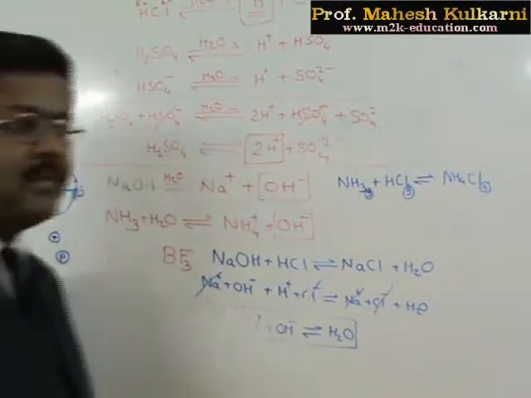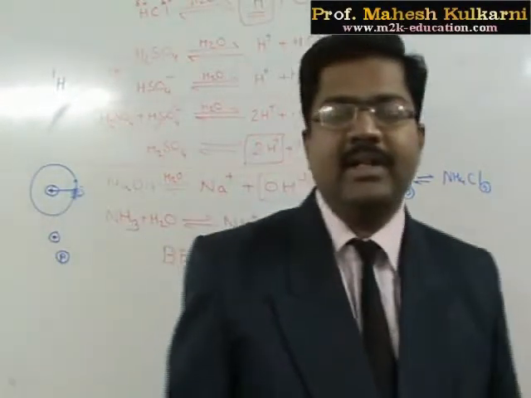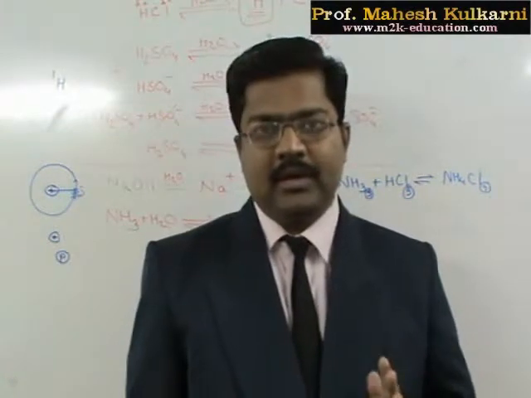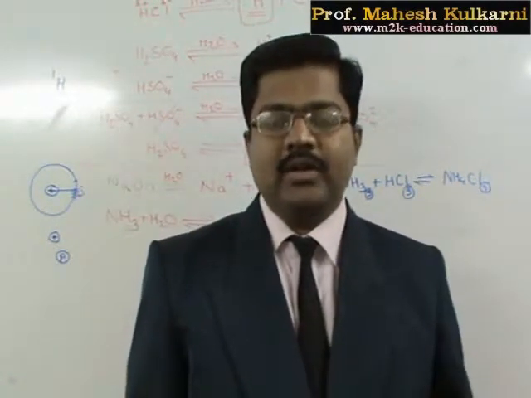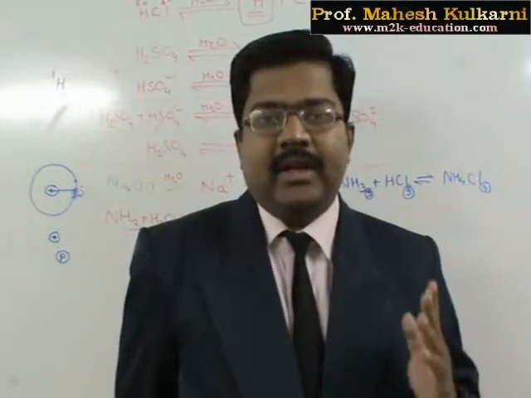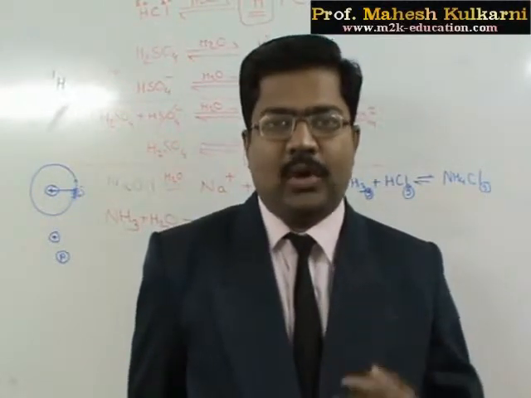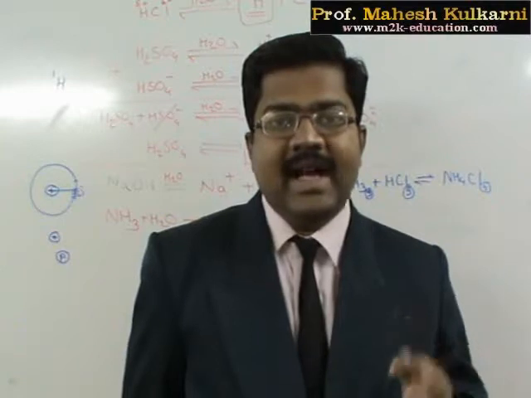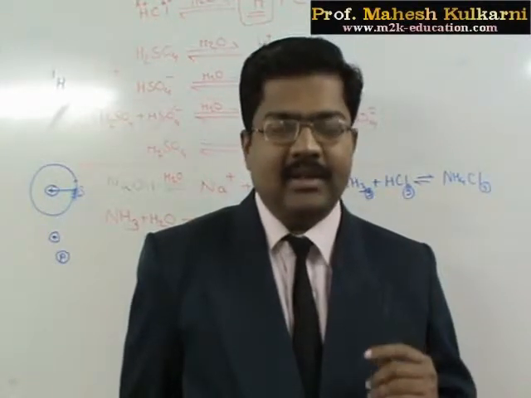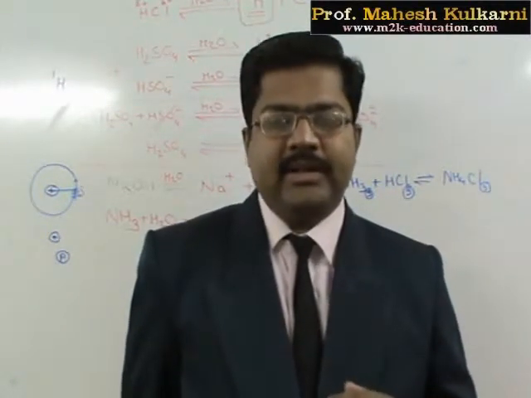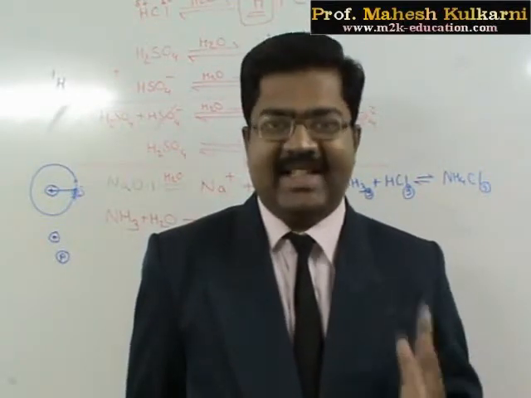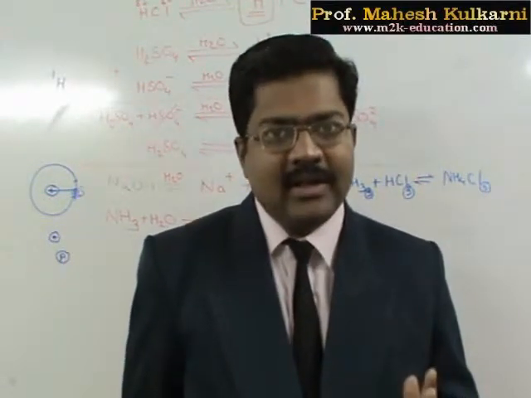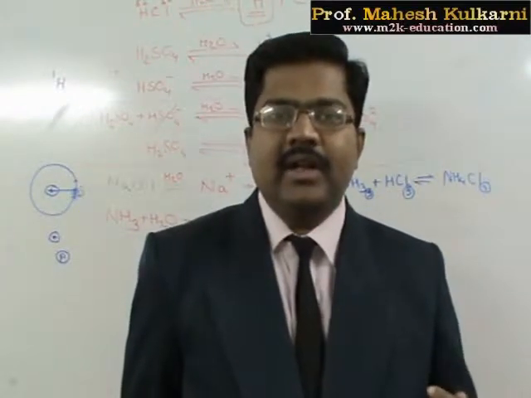And so Lowry-Bronsted used a term called proton. Instead of H plus ion, they call it a proton. So according to the Lowry-Bronsted concept, if a substance donates a proton, it is called an acid. I am revising. According to the Lowry-Bronsted concept, if a substance donates a proton, it is called an acid. Is that clear? What was Arrhenius stating?